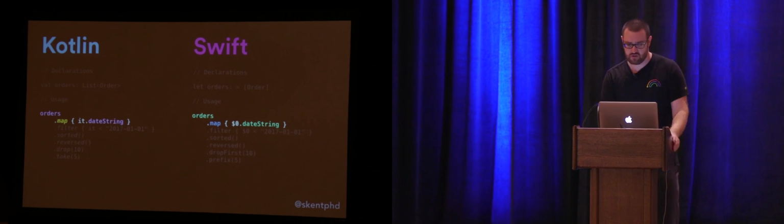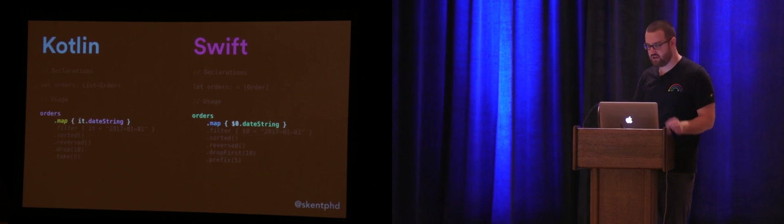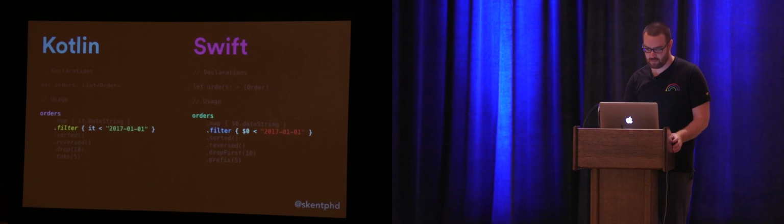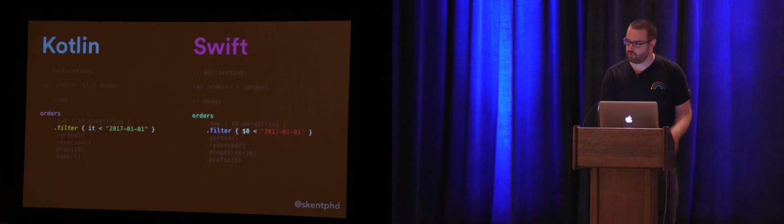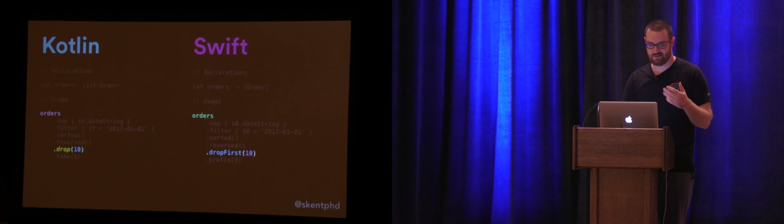So the first thing we do to these orders is we apply a map operation which will take each one of the orders and pull the date string out of it. The only thing that's different between these two invocations is that the way we reference the item in the orders that we are currently operating on is by using the keyword it in Kotlin and the symbol $0 in Swift. Same thing goes for filtering. Filtering works exactly the same on both of these two platforms. Same thing goes for sorting. Same thing goes for reversing.